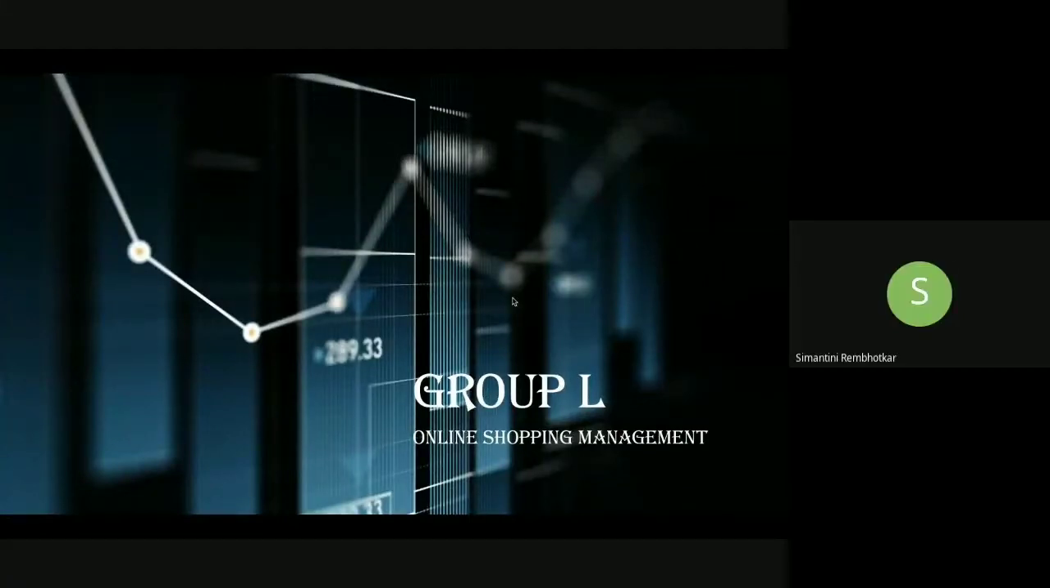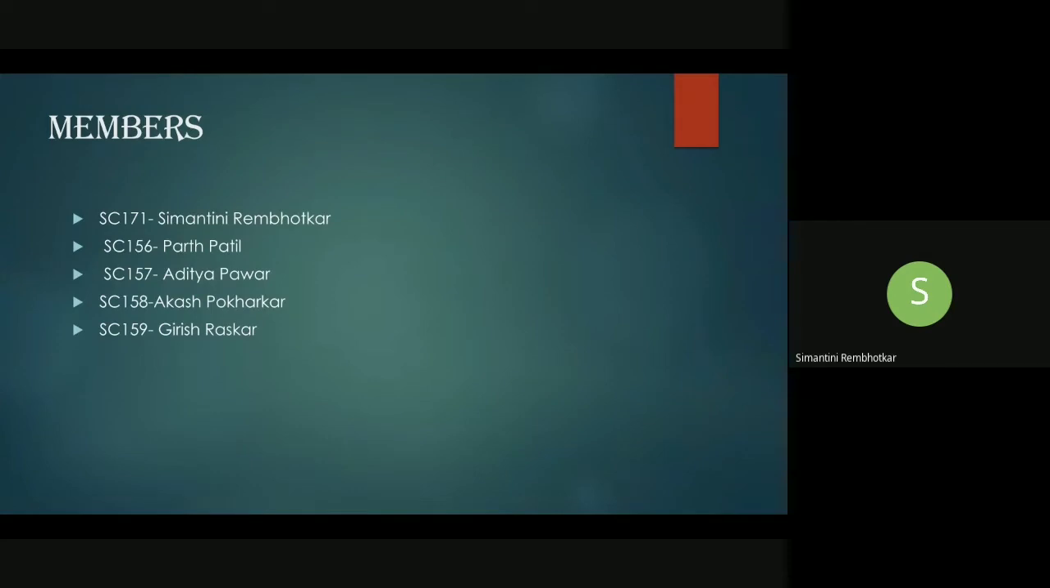Hello everyone. So the name of our project is Group L and our topic is online shopping management. So the members are myself, Simantini Rembodkar, Parth Patel, Aditya Pawar, Akash Pokarkar and Girish Raskar.